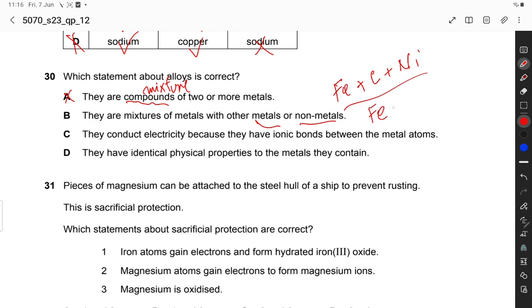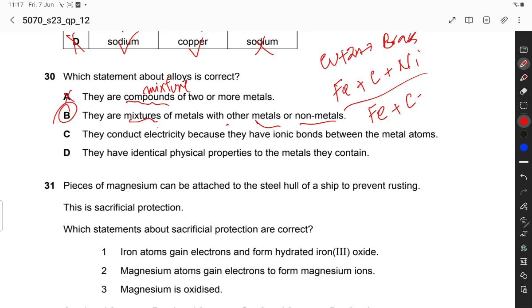Iron plus carbon is low carbon steel or high carbon steel, and similarly copper plus zinc is brass. This is an alloy. So they are mixtures of metals with other metals and non-metals. B option is the correct option.